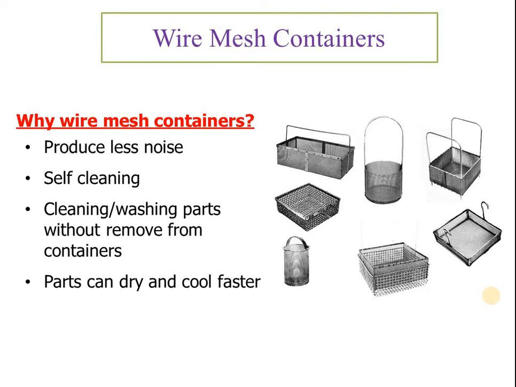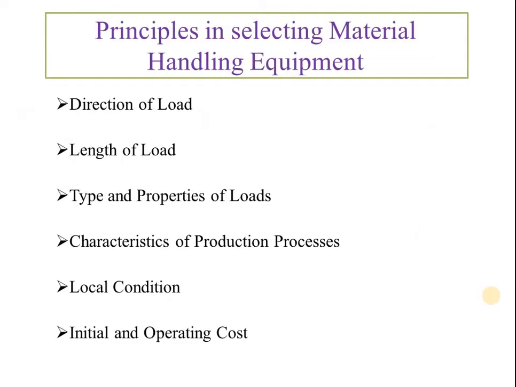And suppose the heat treatment process and this type of container if we are using, then it is very easy to dip into the chemical and again easy to clean that part as the chemical is coming out from that. In this way parts can dry and cool faster also in wire mesh containers. So this is very popular in the industry.